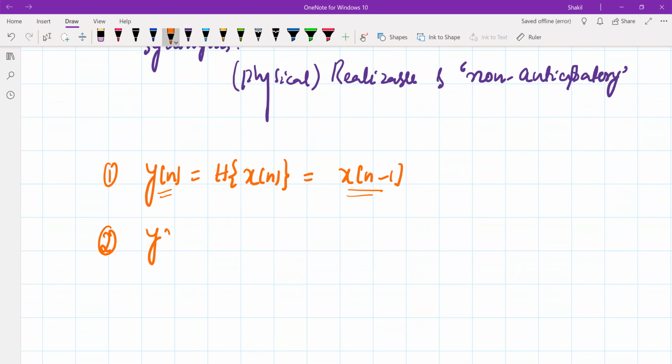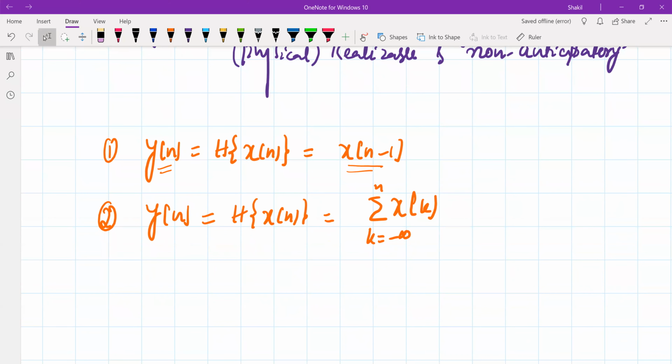Same way, you can say y of n is the output of a system whose input is x of n, something like the sum over k running from minus infinity to n of x of k. So what is this system doing? It's simply adding all the values up to this instant n.